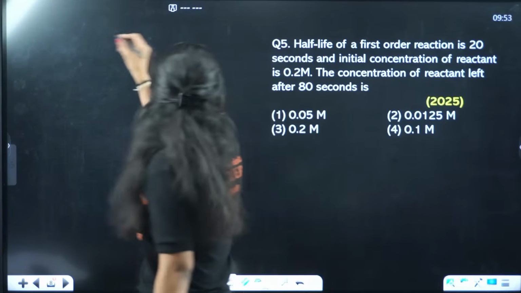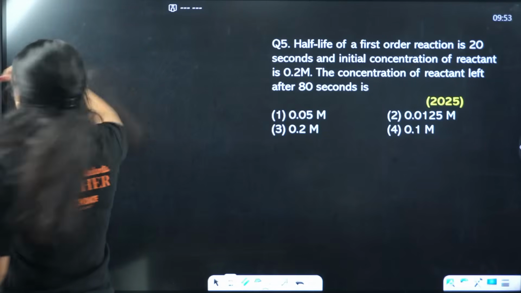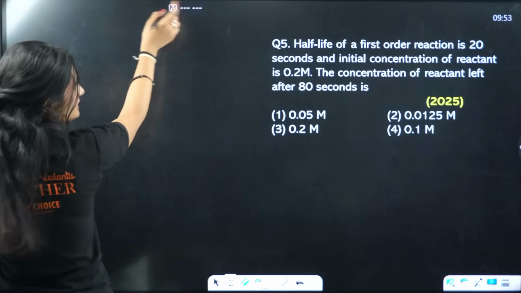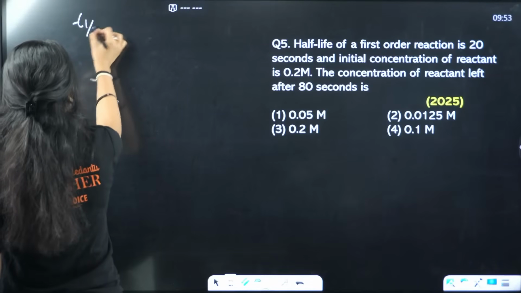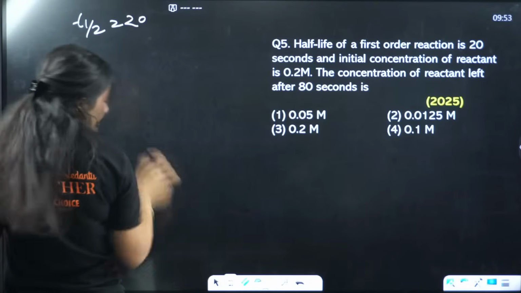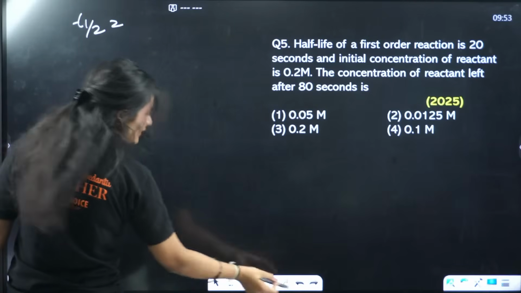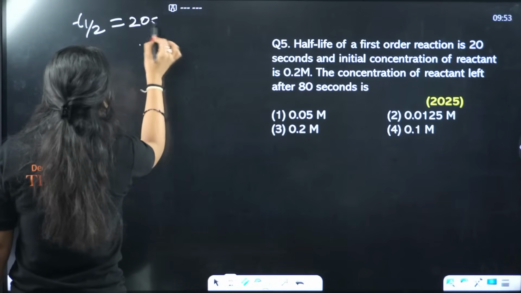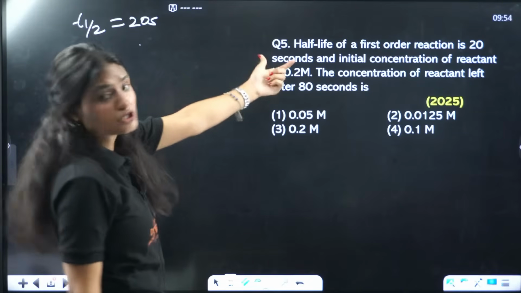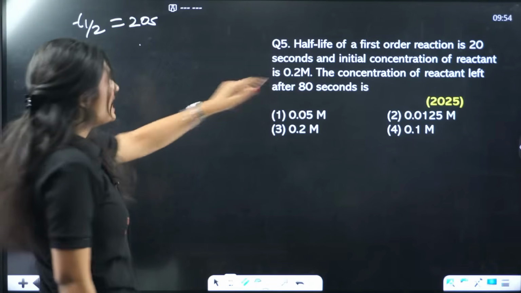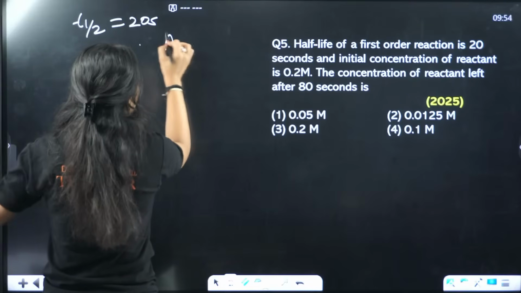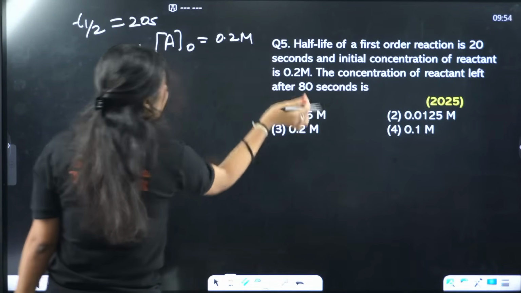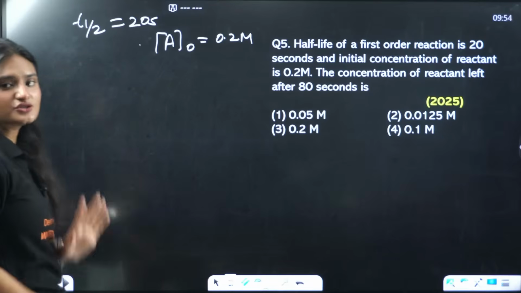Firstly let's solve the longer one, then we'll do the formula one. It is given that T half of this reaction is 20 seconds, and the initial concentration is 0.2 M. After 80 seconds, how much concentration is left?